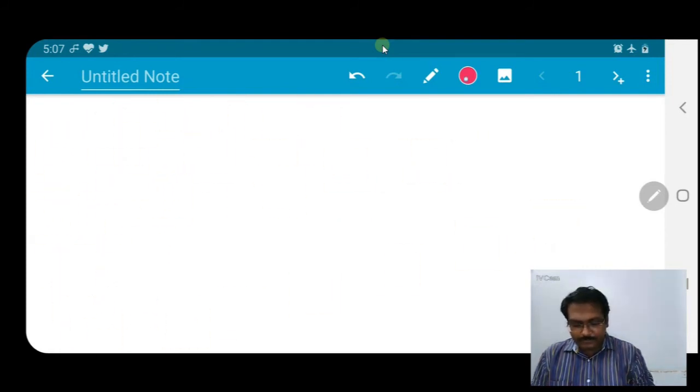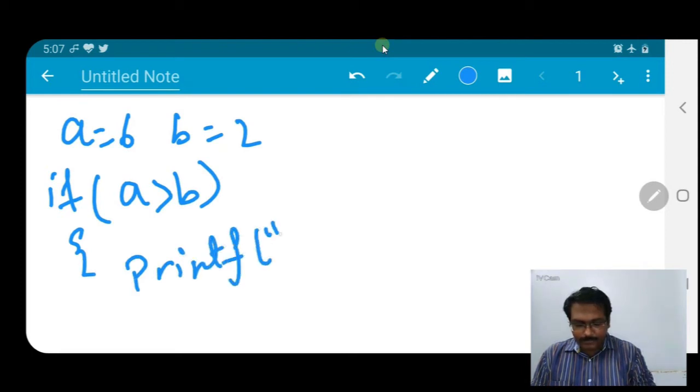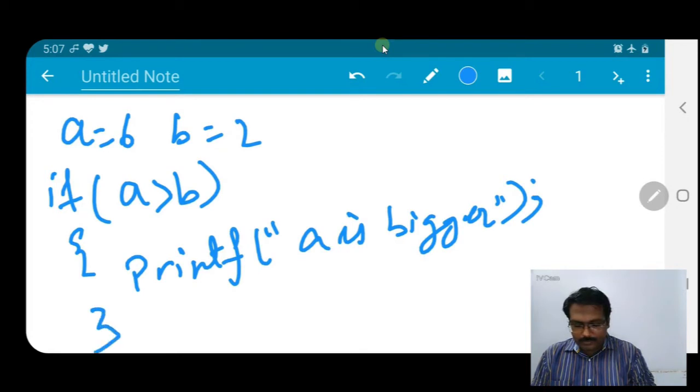Fine. Let us take another example. If we have A equal to 6 and B equal to 2, and the same condition, if A greater than B, printf("A is bigger"); then curly braces end.